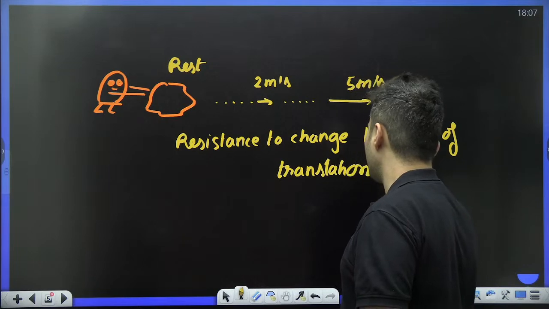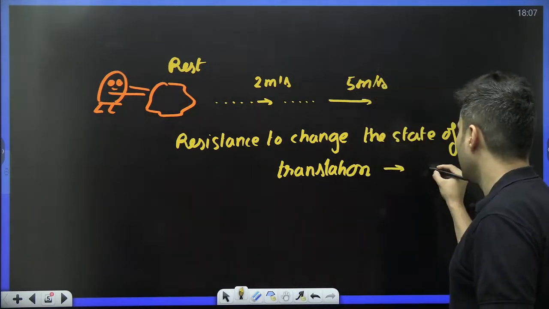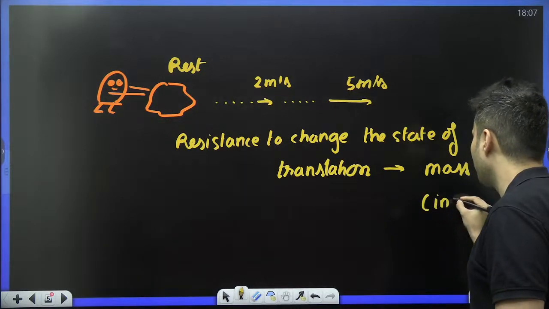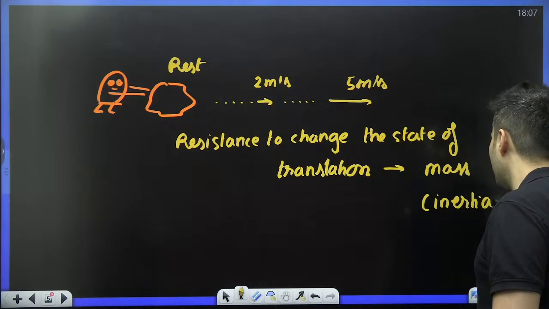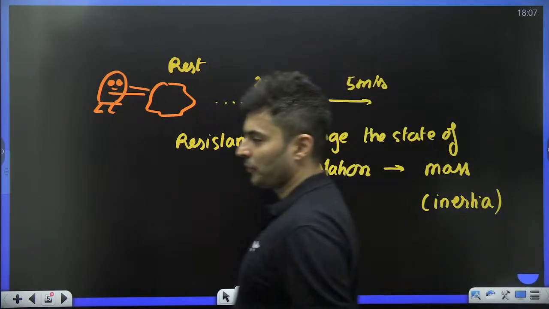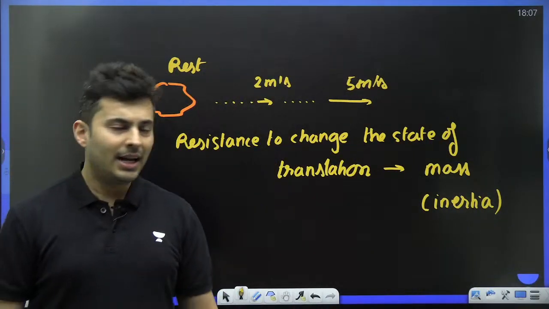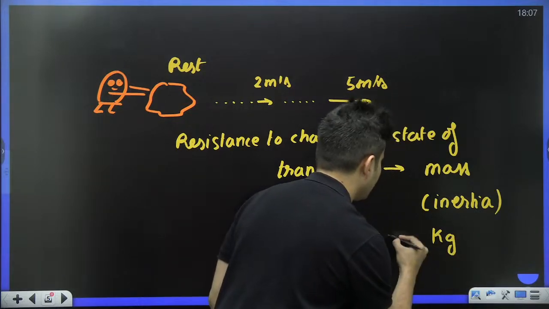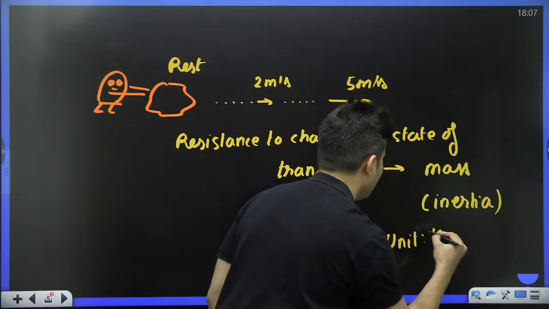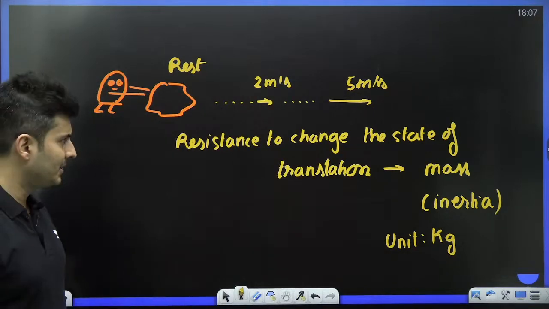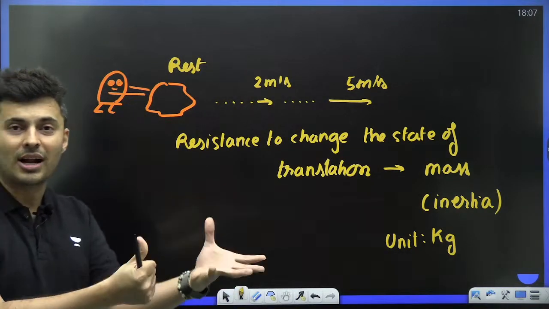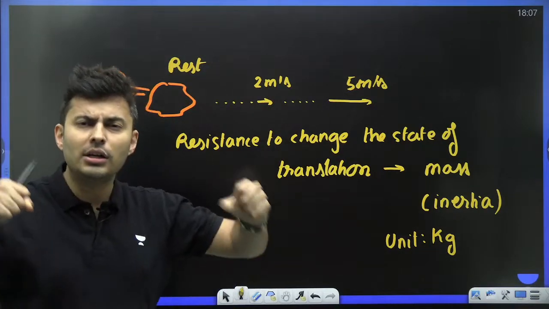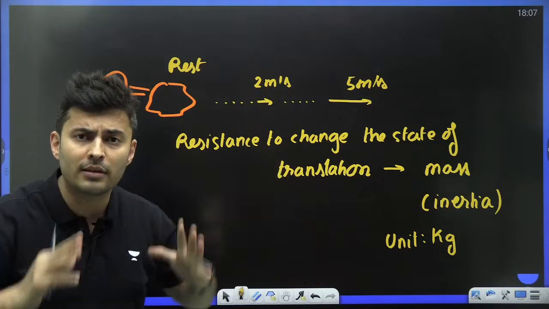And this resistance to change the state of translation is basically your mass, which is also called just inertia, right? And we know mass is expressed in kg, that is the unit of mass, and you measure inertia with mass. How difficult it is to start the motion, how difficult it is to stop something, how difficult it is to change the state of translation.